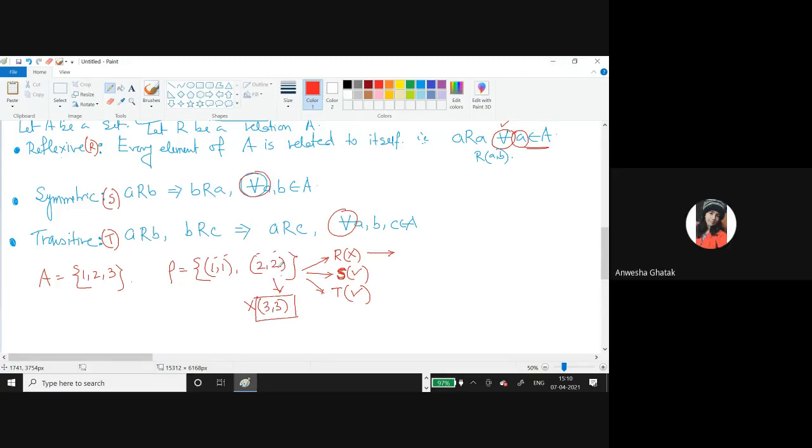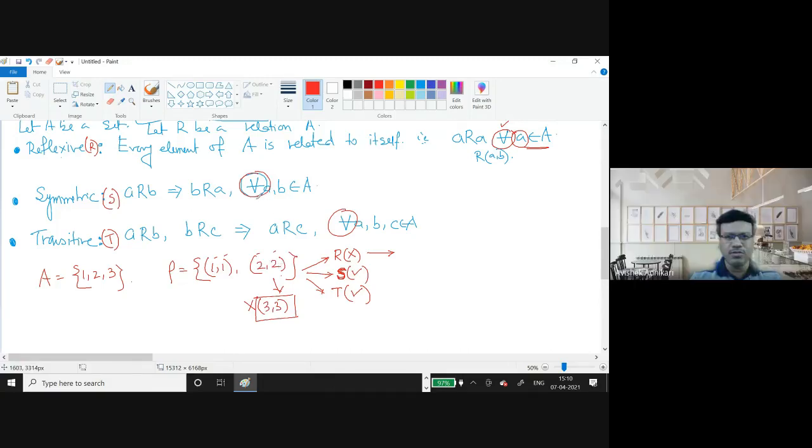But you said that just now you told me that for all a, b. So here, since 3 was missing and for all was there, as a result, it was not reflexive. But here you mentioned for all a, b belongs to A, and it does not have 3, right? Here nothing related to 3 is there.